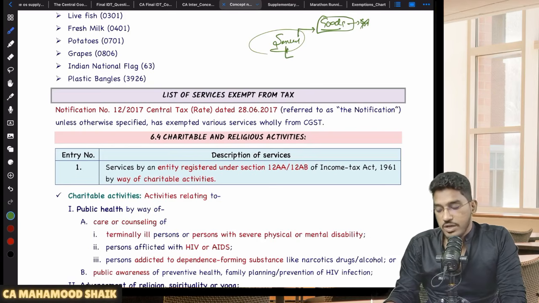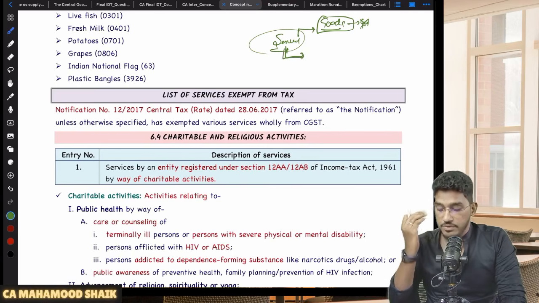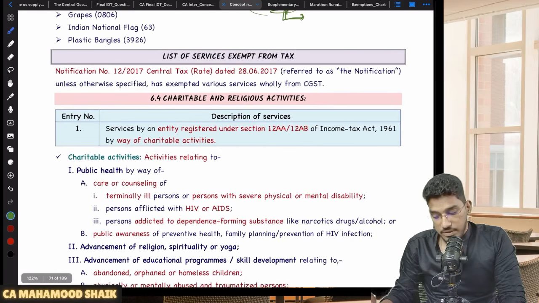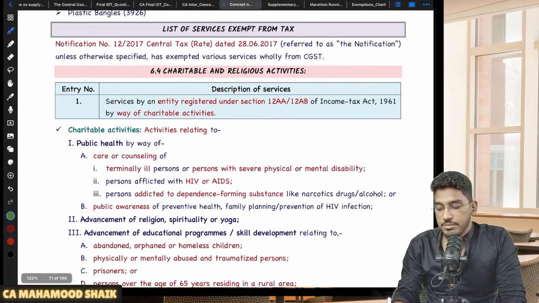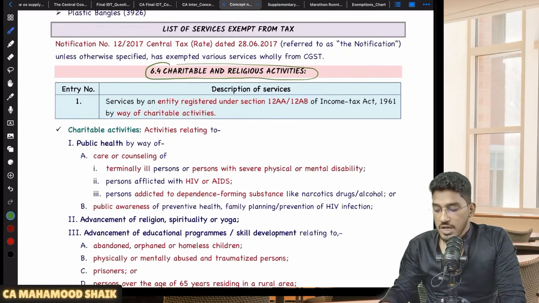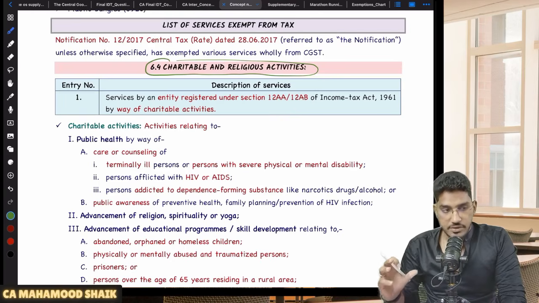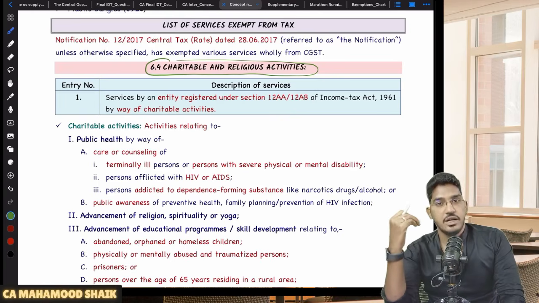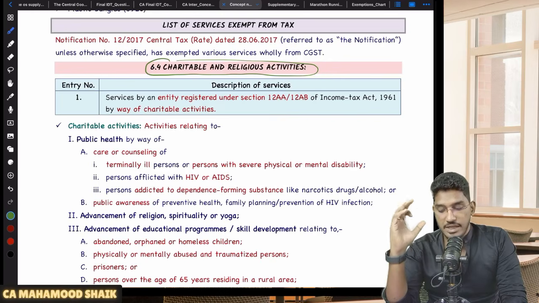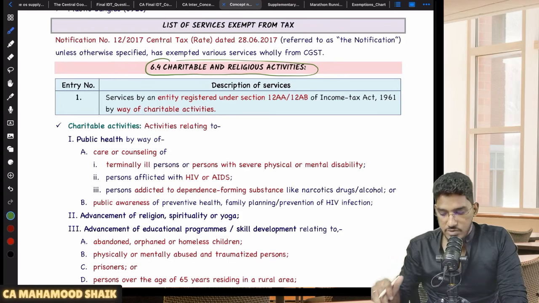But services we are required to learn, because for your CA Intro and CMA Intro, the questions are going to be from the services only. So we are going to concentrate on those services which have been exempted from the GST purview. From the material perspective, we have clubbed together exemptions belonging to one particular category under one heading, depending on the industry, and we'll try to cover the majority of those headings.